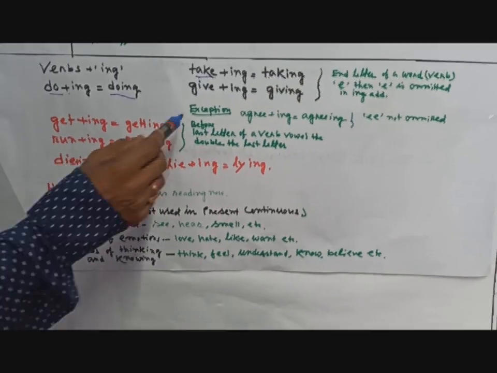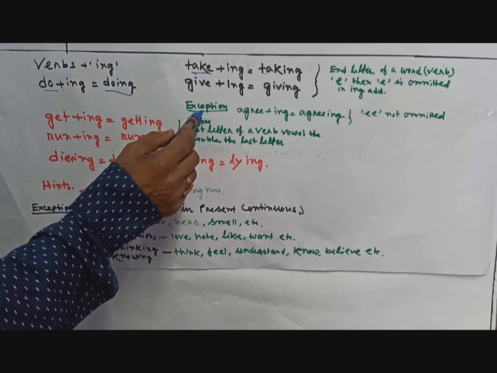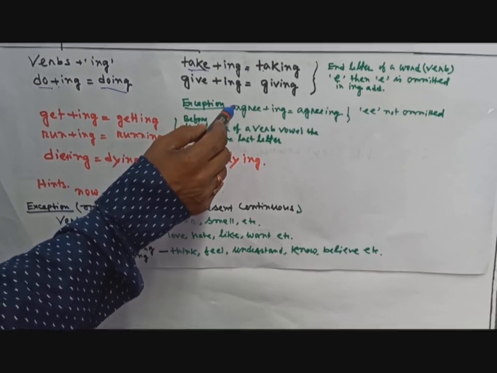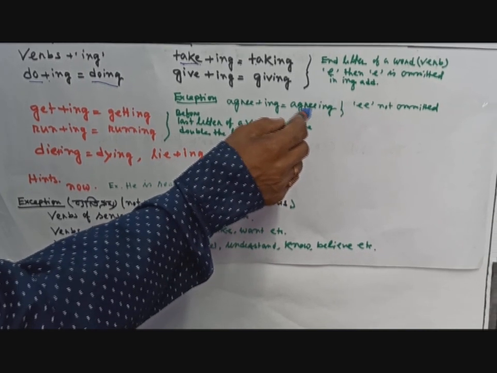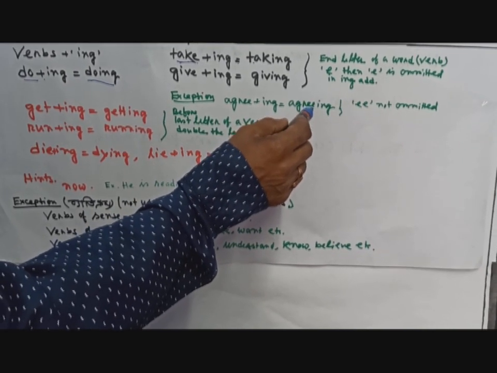Okay, then there are some exceptions, কিছুমান ব্যতিক্ৰম আছে. Agree plus ing, you have to write agreeing. You cannot omit. If it is double E, then you cannot omit.